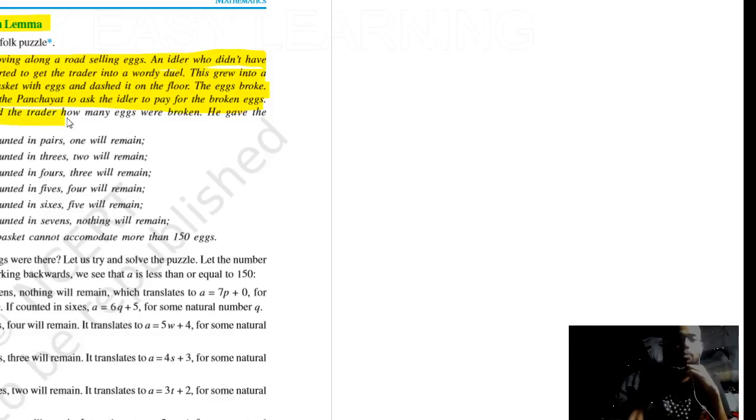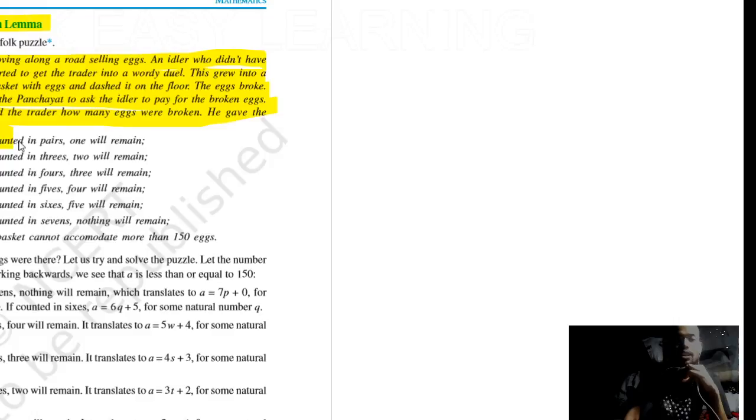The panchayat asked the trader how many eggs were broken. The panchayat, the team of jury, was curious to know how many eggs were broken so that they could give some judgment. So what was his answer? He answered, if counted in pairs, one will remain.